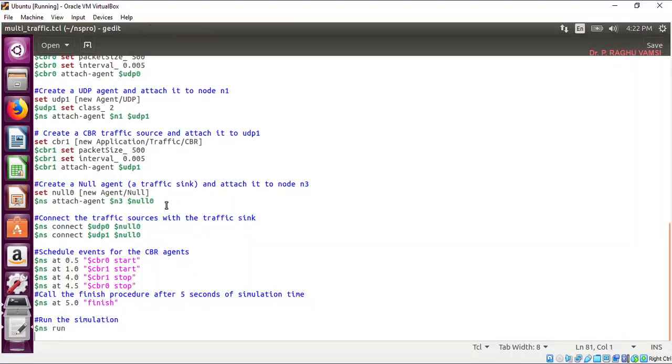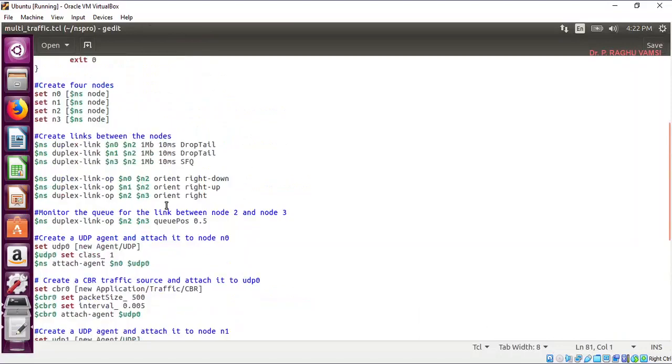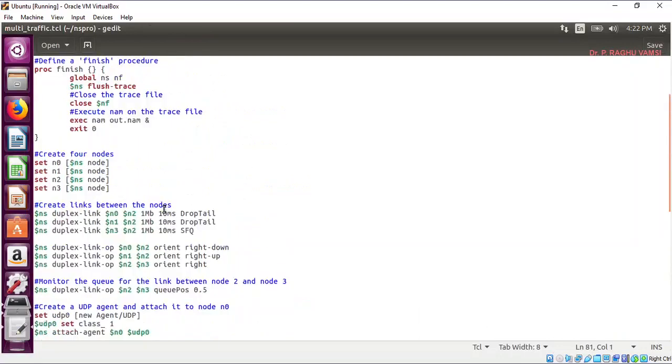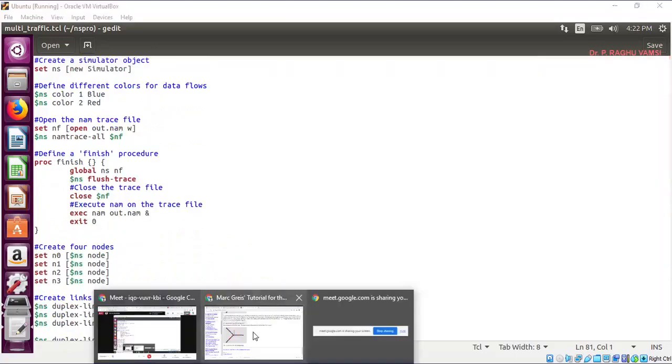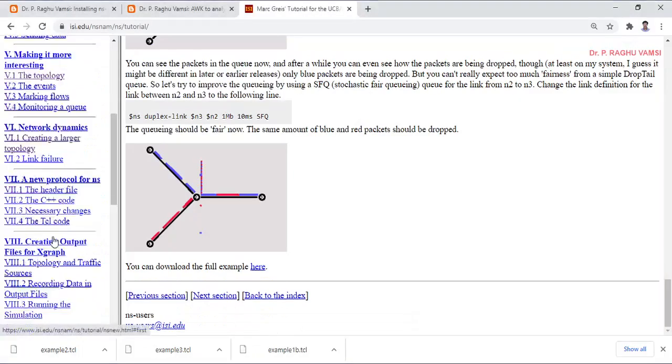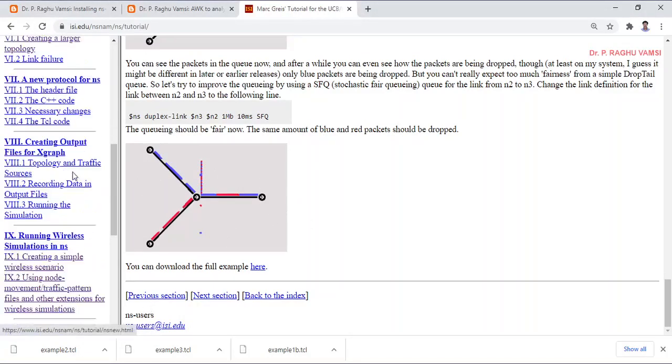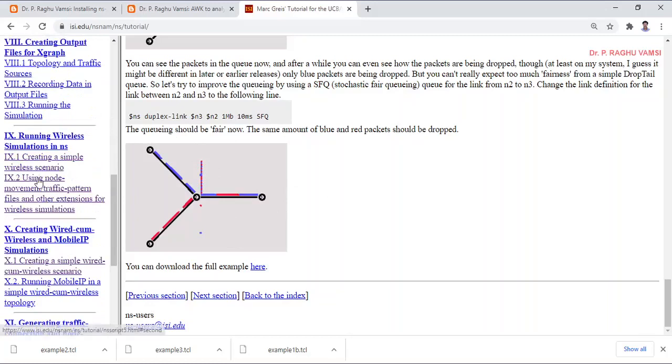In the background, the simulation and its related traces will be recorded whenever you use the trace file. So how to use the trace file? So far the examples given here are wired networks. Wired connectivity is there, and there are examples of both wired and wireless available in the Marc Greis tutorial.